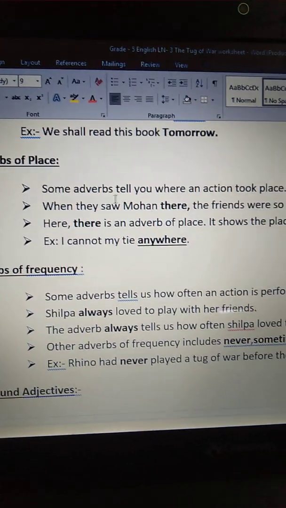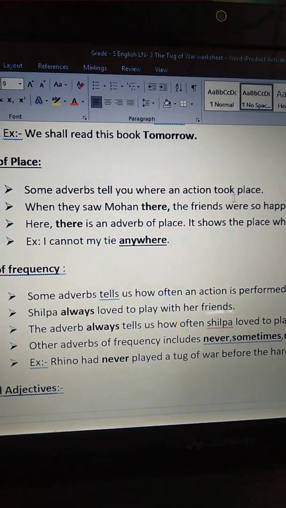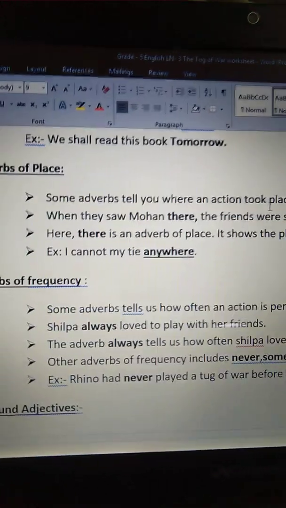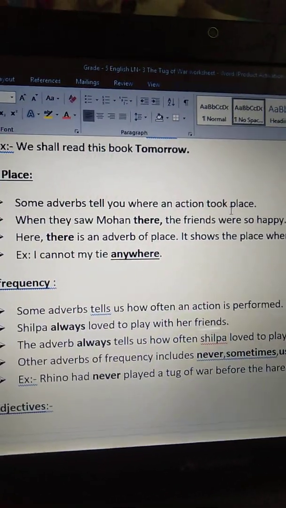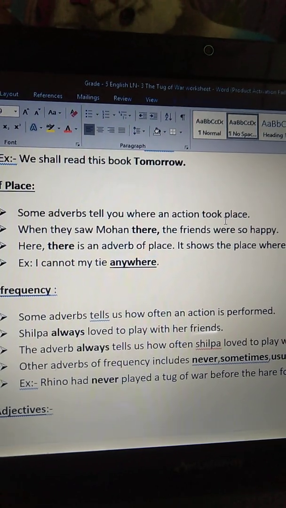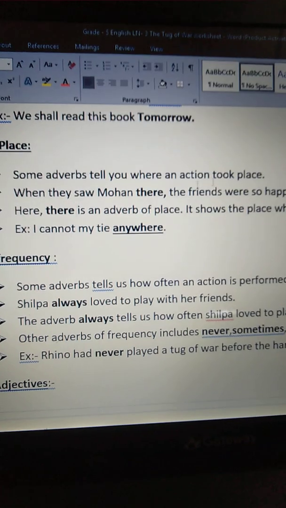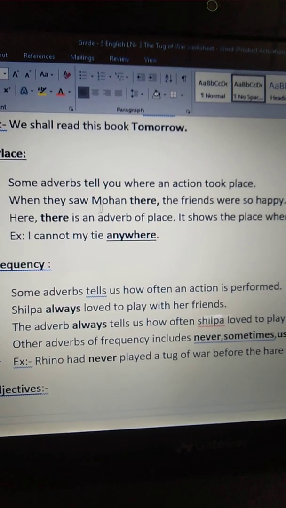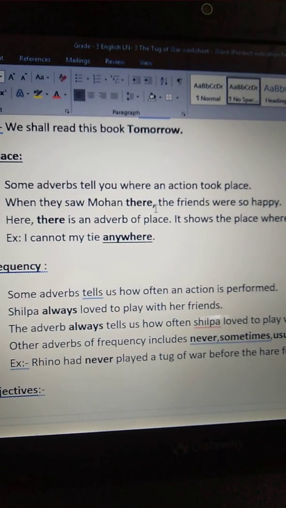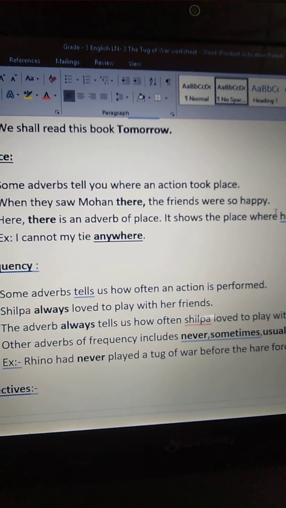Some adverbs tell you where an action took place. Okay, when they saw Mohan there, the friends were so happy.